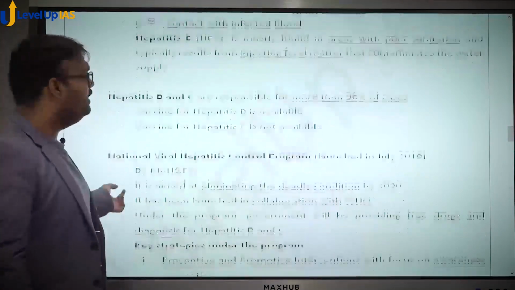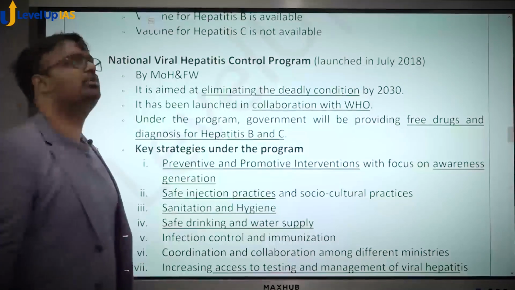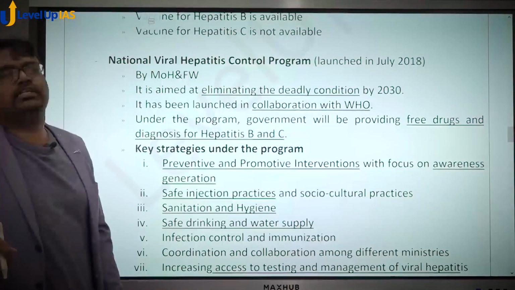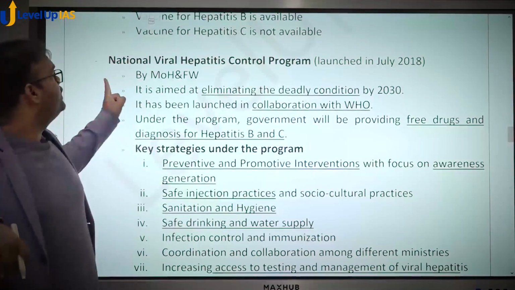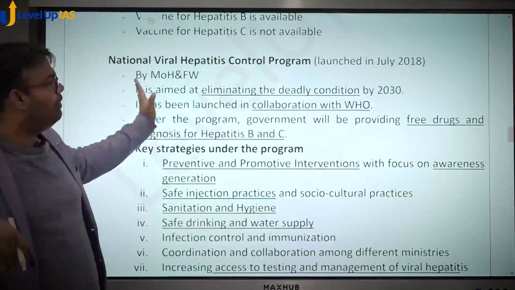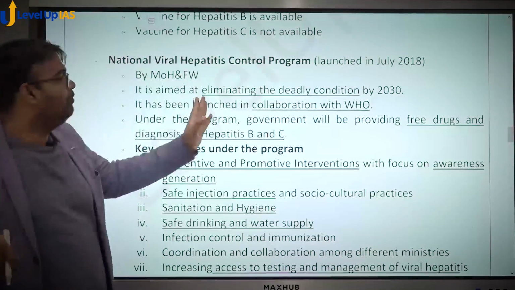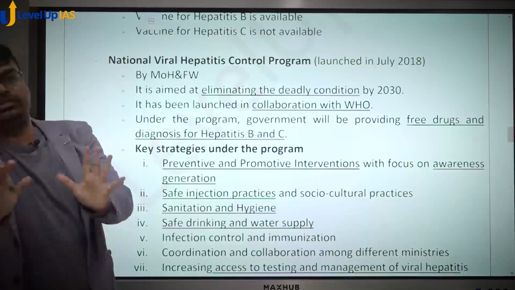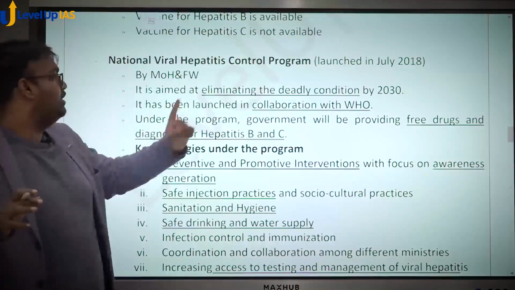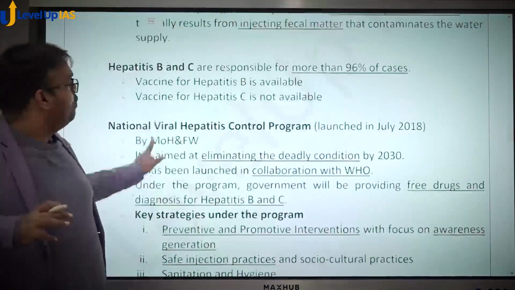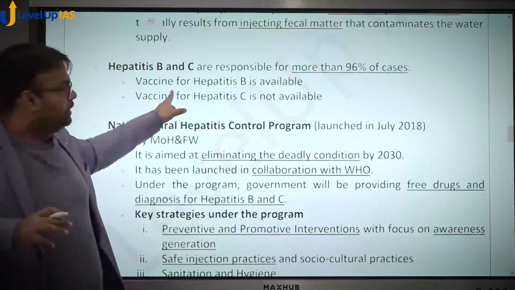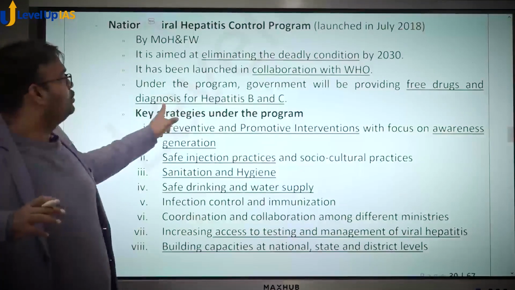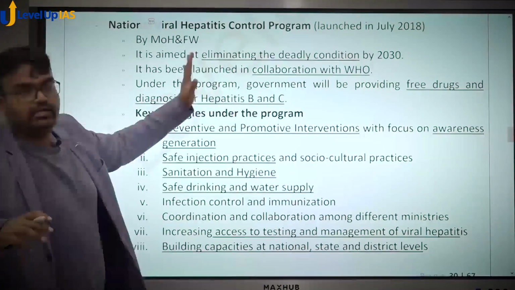Now, in India, hepatitis is a major concern because of the polluted water or poor quality of water and poor quality of sanitation that we have, and therefore the Government of India has a National Viral Hepatitis Control Program, which was launched in 2018 with the aim of eliminating the deadly condition by 2030. We have to eliminate hepatitis by 2030. This is the goal of the program, and since most of the hepatitis cases are of hepatitis B and hepatitis C, the government will be providing free drugs and diagnosis for hepatitis B and hepatitis C under this initiative.